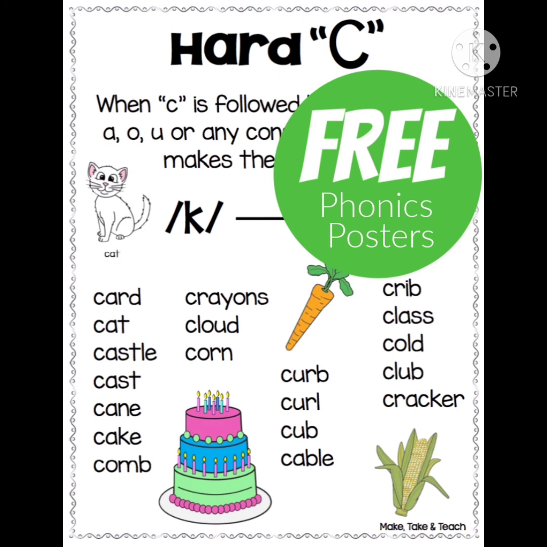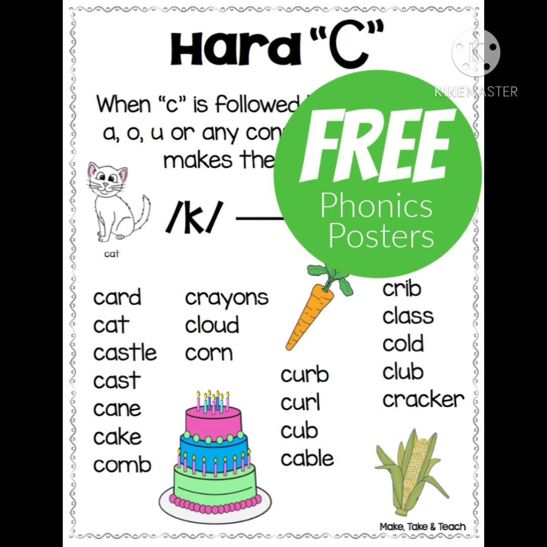Next word. Crib. The letter C is followed by R. R is a consonant. So it gives the sound of K. Crib. Next word. Class. The letter C is followed by L. L is a consonant. So it gives the sound of K. Class. Next word.